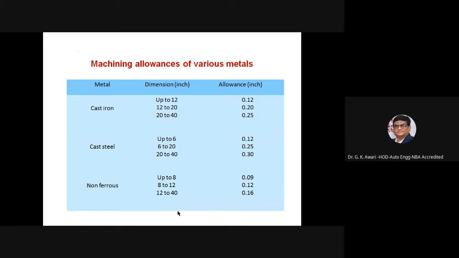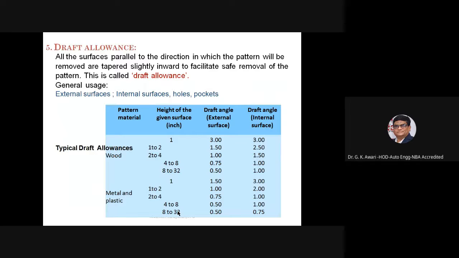Various sample machining allowances are given as per the various materials shown. That is cast iron up to 12 inches, the allowance is 0.12. Cast steel up to 6 inches, 0.12. For non-ferrous up to 8, 0.09 inches.